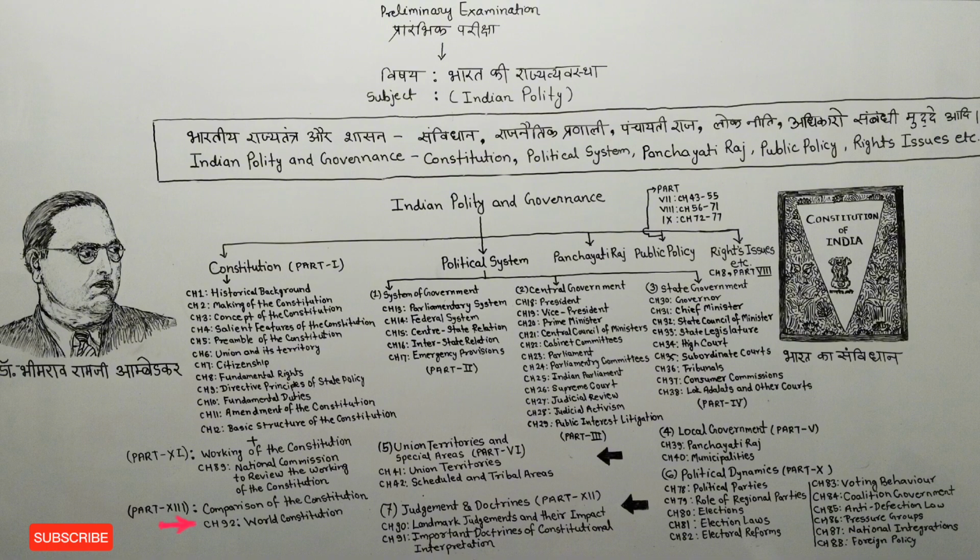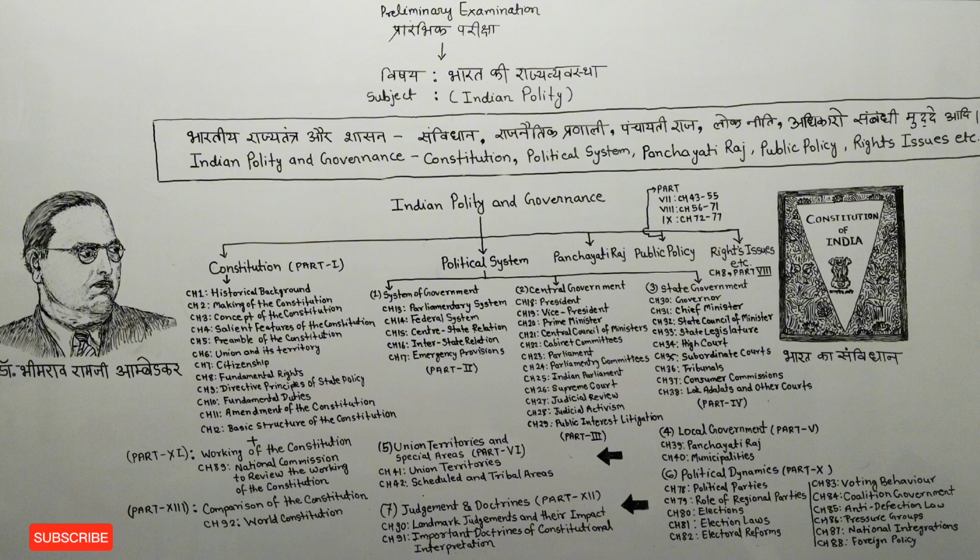After this, friends, the second topic in our syllabus is political system. So under political system, I have included some important parts of M. Lakshmikant sir's book, in which we get to see the first topic system of government, the second topic central government, the third topic state government, the fourth topic local government, the fifth topic union territories and special areas. After that, I have also added the sixth topic political dynamics. Along with that, I have also added the seventh topic judgment and doctrines.